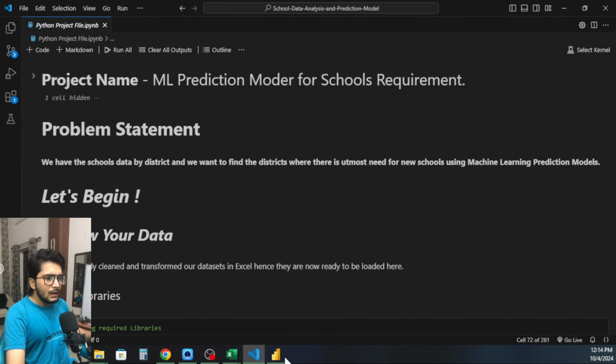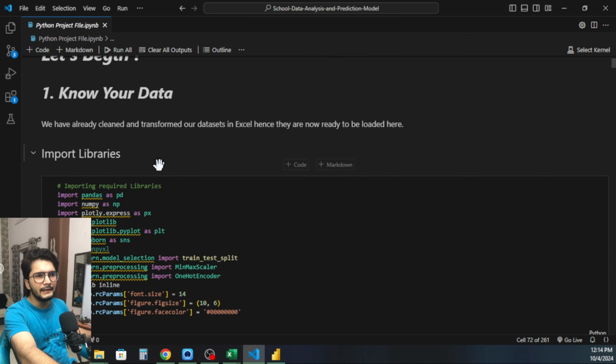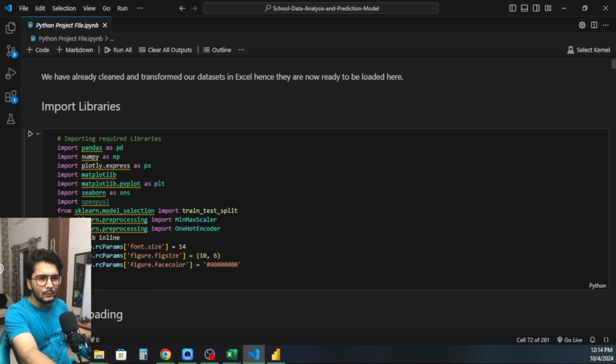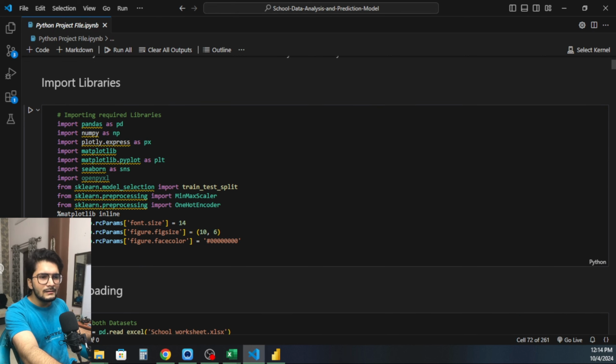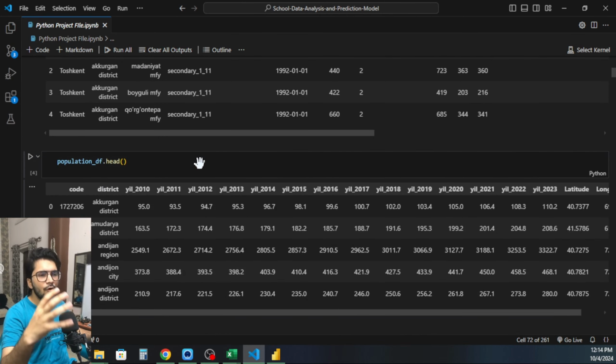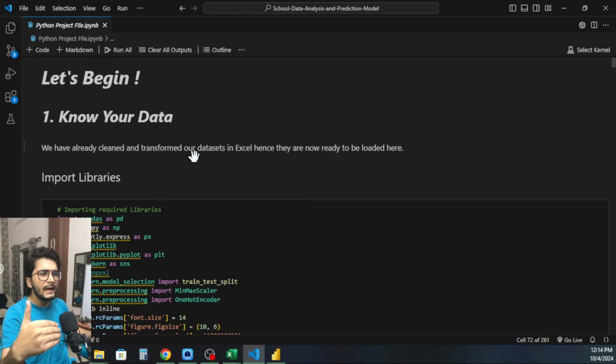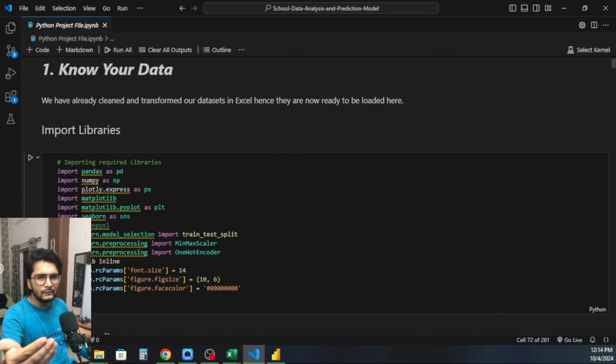Now moving on to the coding part. Once the data was cleaned, not properly, but yeah, the basic cleaning and transformation was done, I loaded the data set in Python, using pandas, numpy, plotly, matplotlib, seaborn, and scikit-learn. I created the complete project. I performed all the exploratory data analysis. You will be able to find this source code on my GitHub page, and you will be able to go through all of these things.